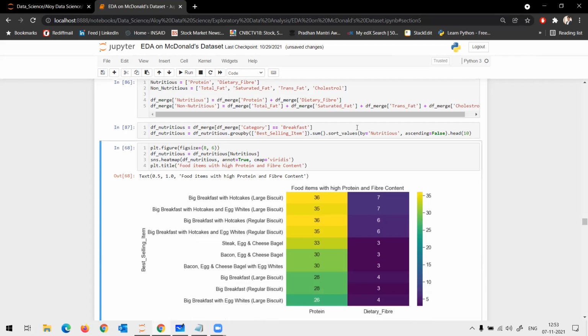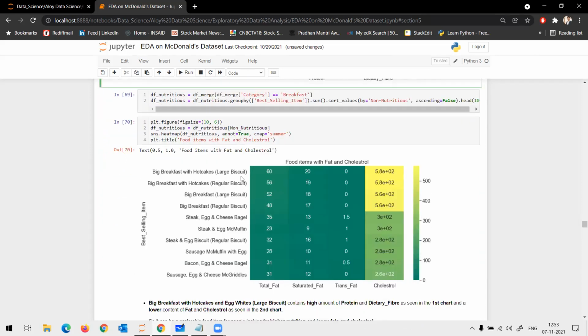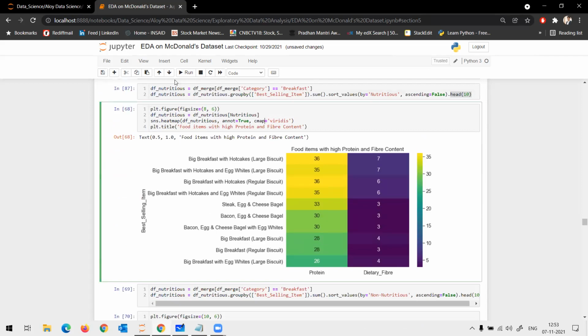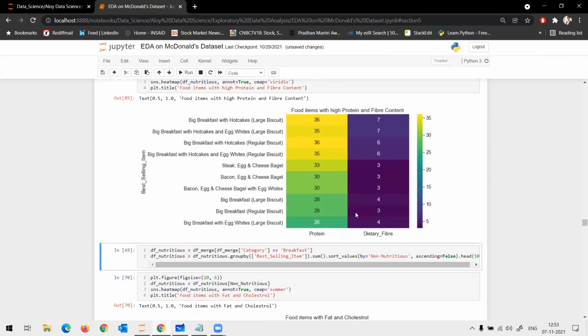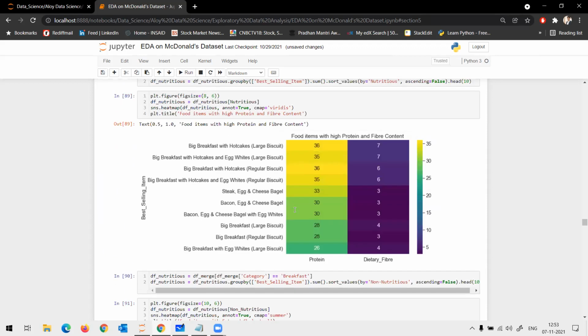So what I do is I take the top 10 values of nutritious food and the top 10 values of non-nutritious food, and see how the distribution is.